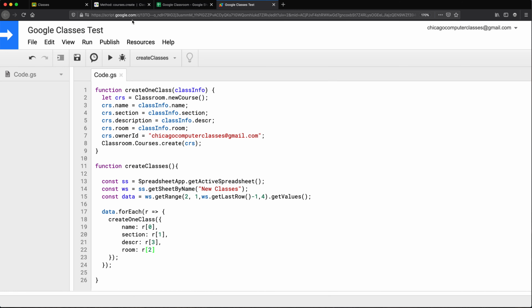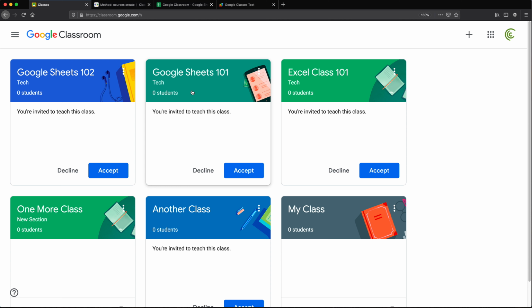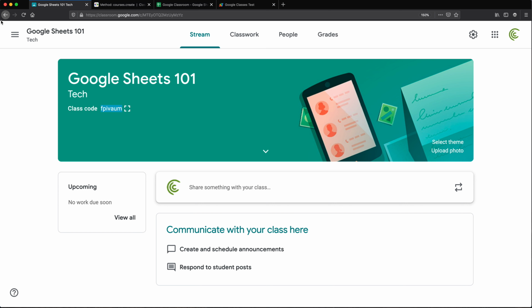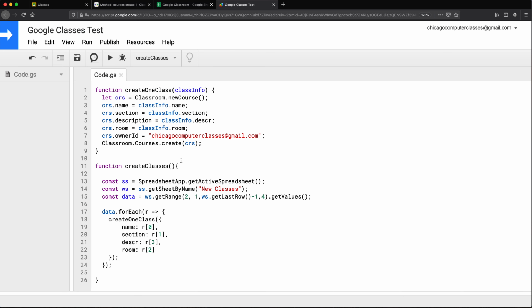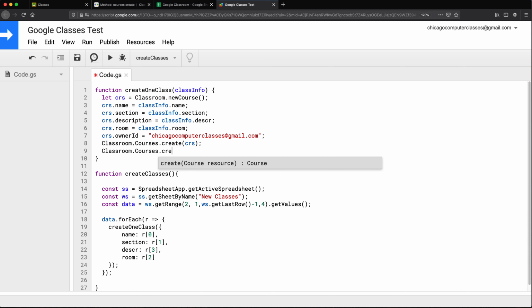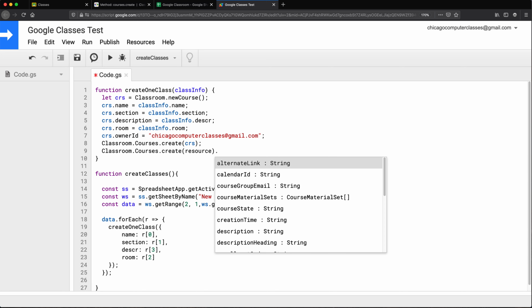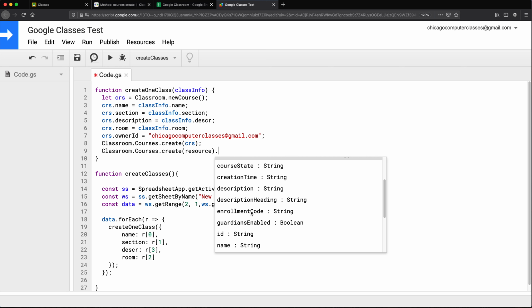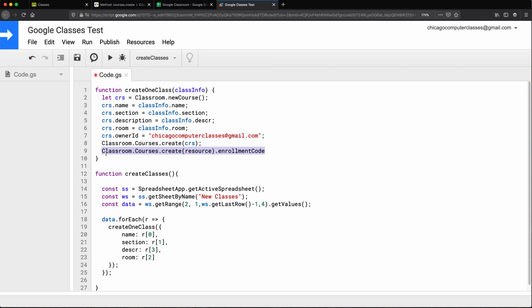So one thing we might want to figure out is once we create the class, how can we get the class code? So let's see. Once we create this, what does it return? That returns a course, which means enrollment code. There it is. What we should do, we should probably save this in a variable. And then we should return that enrollment code.